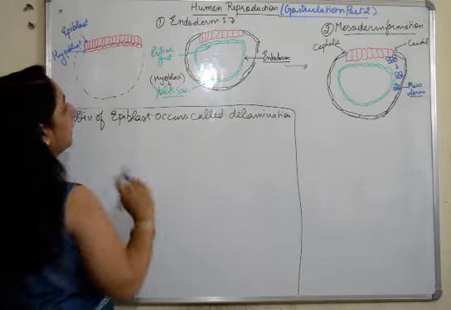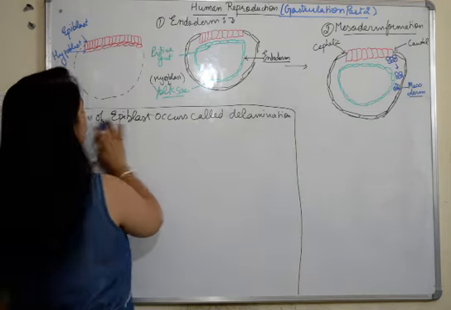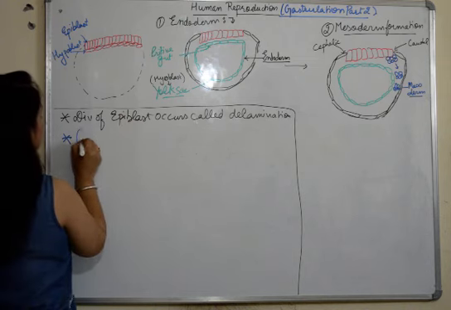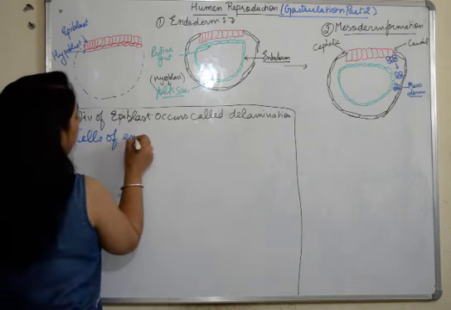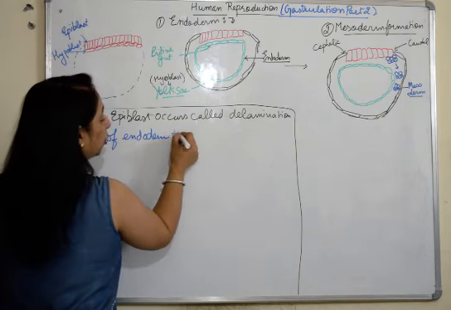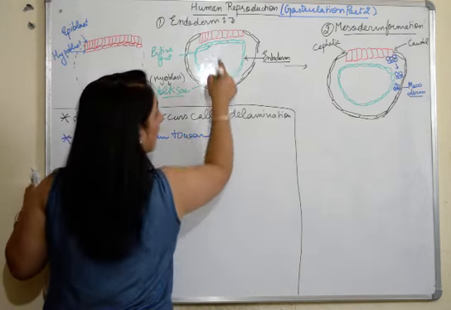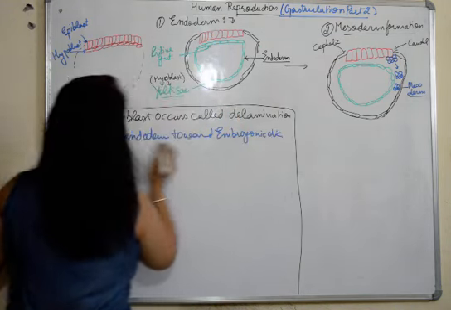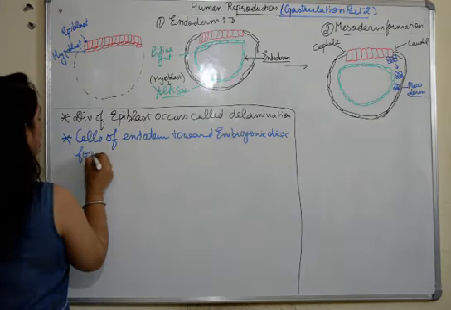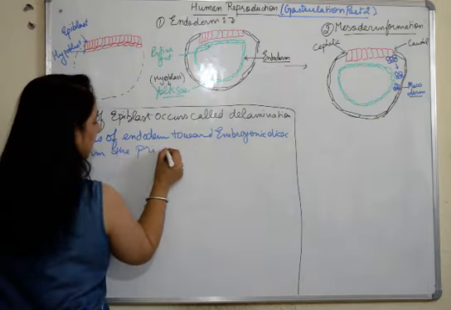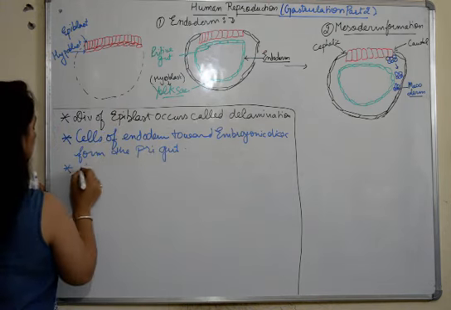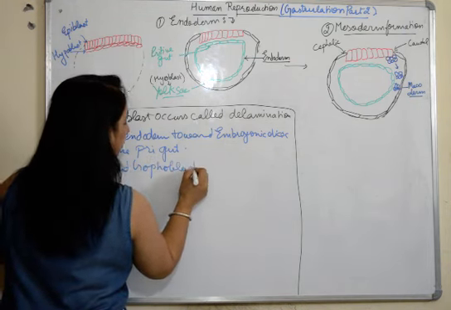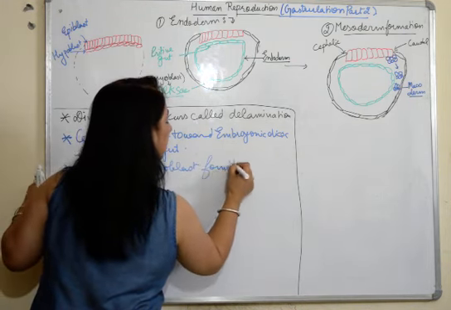The first point here in endoderm formation was that the epiblast cells undergo division, and the point to remember is that the cells of endoderm towards the embryonic disc form the primitive gut, and the other ones towards the trophoblast form the yolk sac.